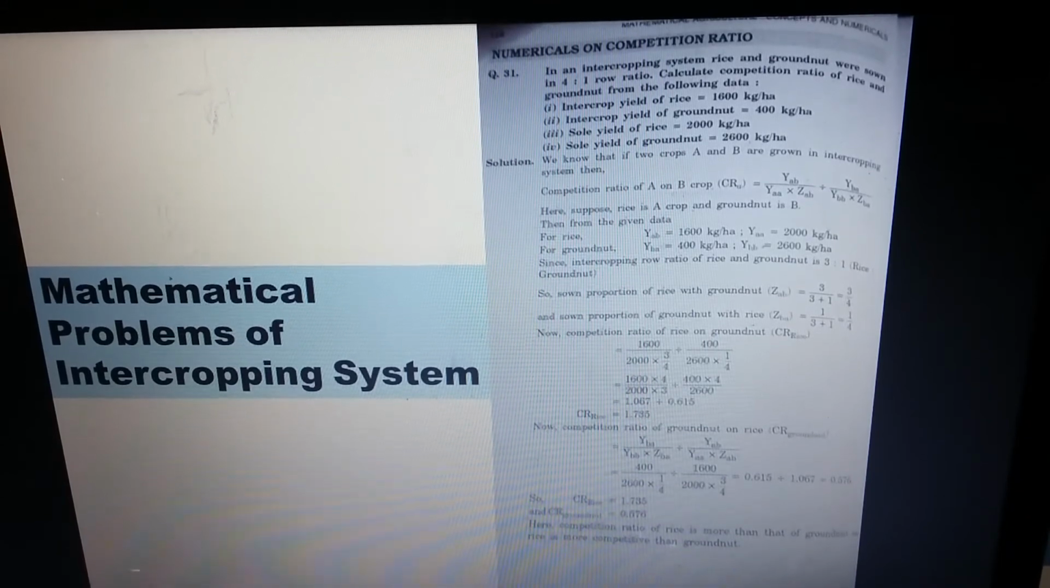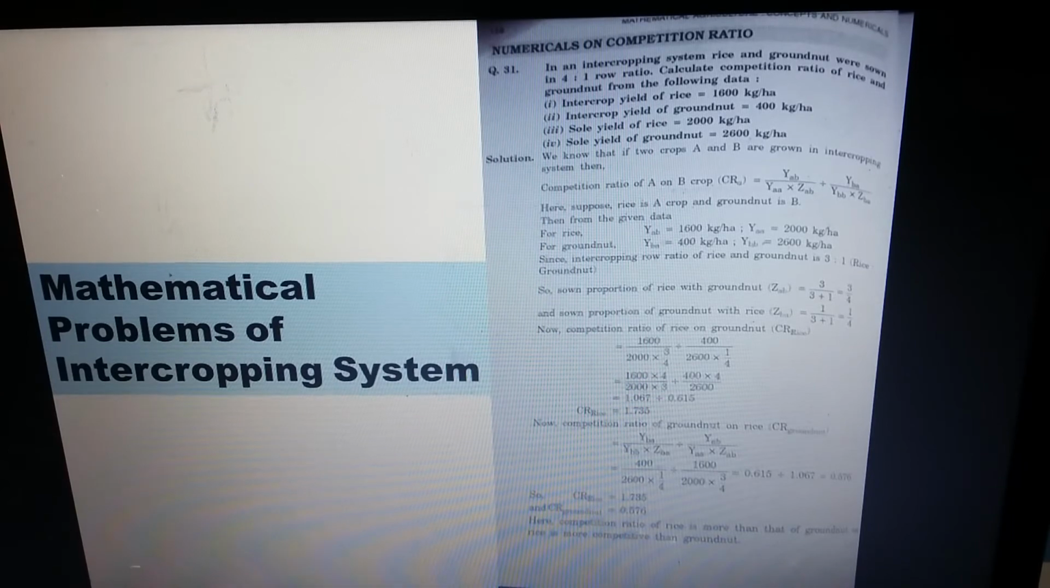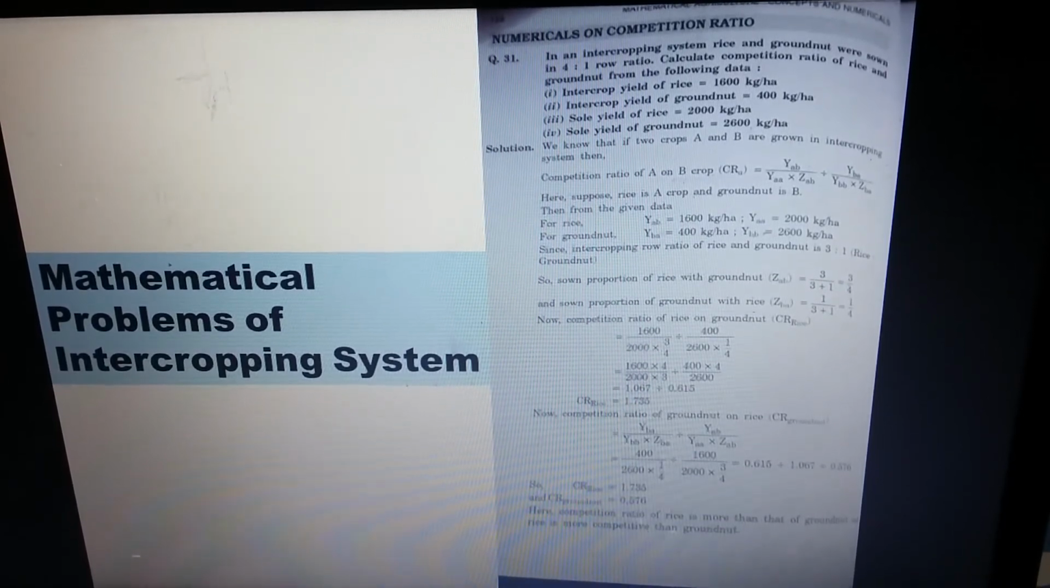Intercrop yield of groundnut was 400 kg per hectare. Sole yield of rice was 2000 kg per hectare. Sole yield of groundnut was 2600 kg per hectare. So for calculating the competition ratio of A crop on B crop, that means for rice crop on groundnut, it is equal to YAB divided by YAA into ZAB divided by YBA by YBB into ZBA.